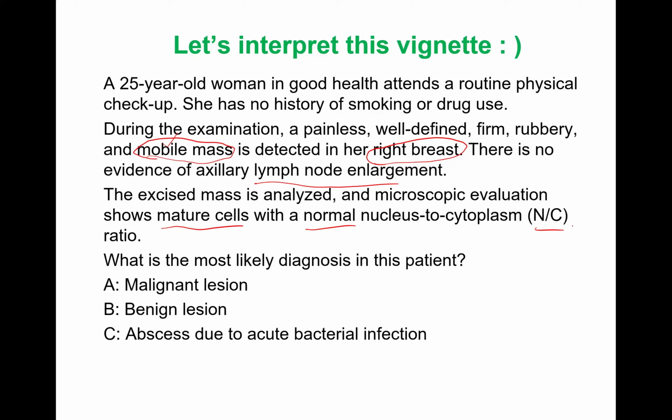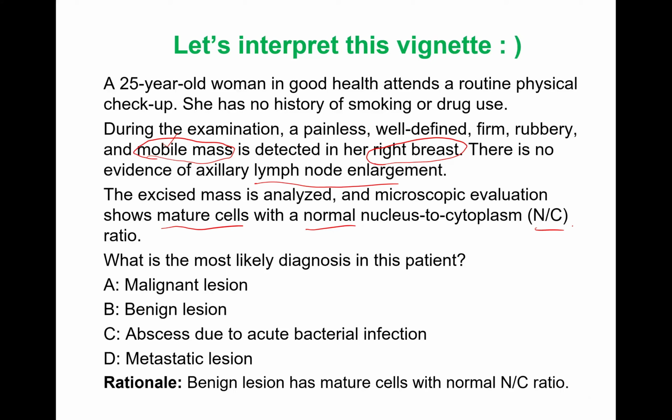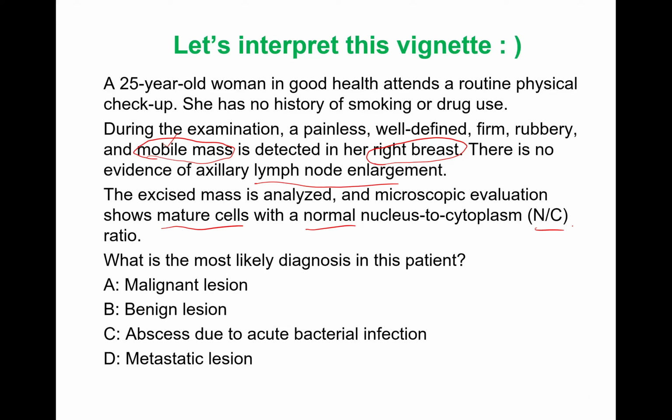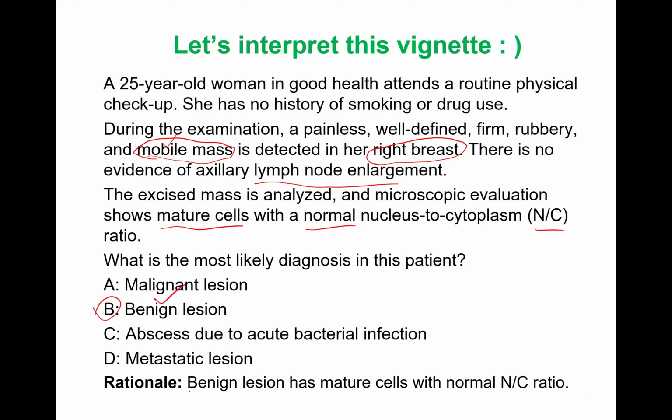Abscess due to acute bacterial infection? Metastatic lesion? What do you think? It is B, a benign lesion. Why? Because of mature cells with the normal NC ratio. Very important finding. Please remember, right?